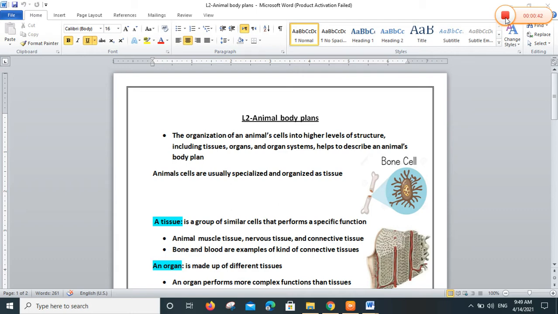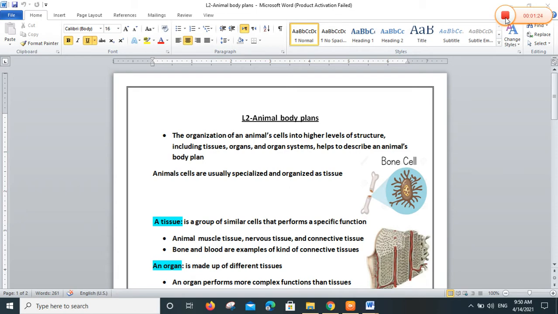Today we are going to start the organization of animals' cells, because we mentioned that animals are multicellular. So the animal organizes the cells into tissues, and then the tissues are organized as organs, and the organs are organized as organ systems, and the group of organ systems makes the whole body of the animal. So the organization of animal cells into higher levels of structure, including tissues, then organs, and the organ systems, helps us to describe an animal's body plan.